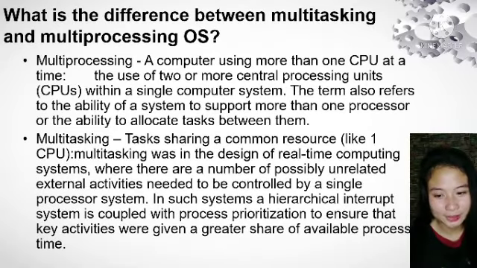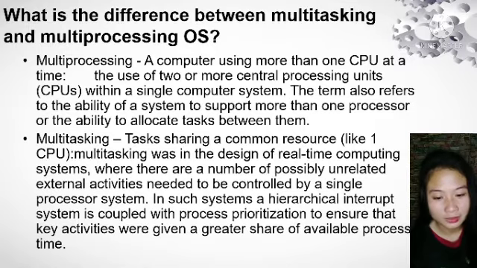The third one is, what is the difference between multitasking and multiprocessing OS? Multiprocessing is a computer using more than one CPU at a time. It is the use of two or more central processing units within a single computer system. The term also refers to the ability of a system to support more than one processor or the ability to allocate tasks between them.